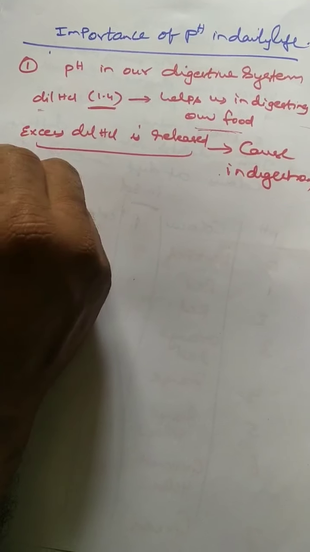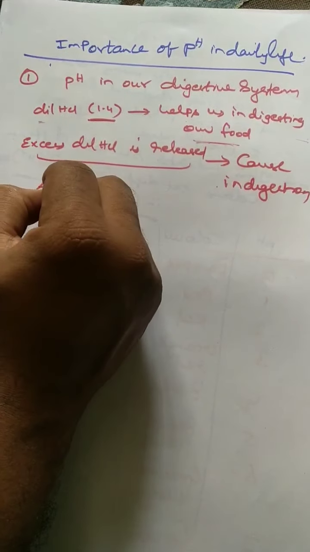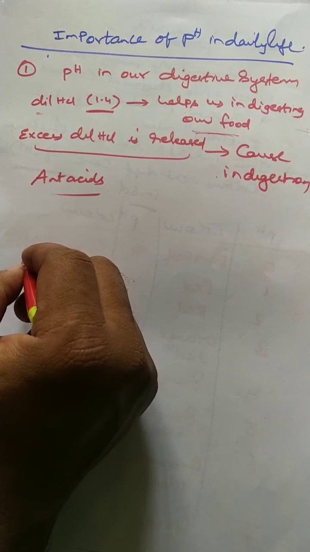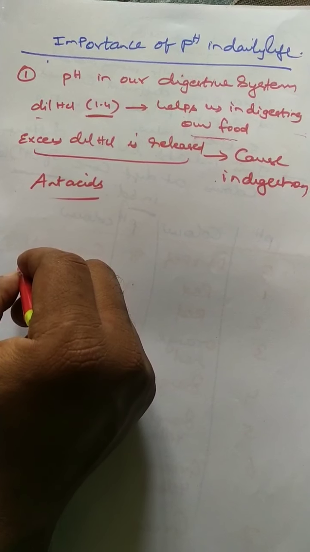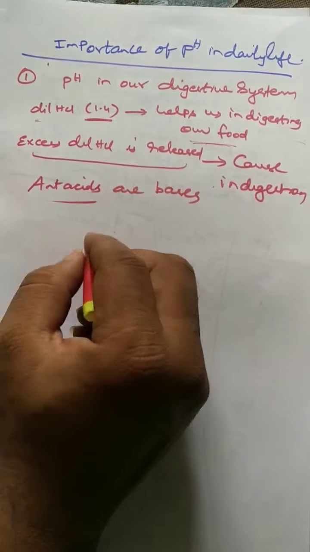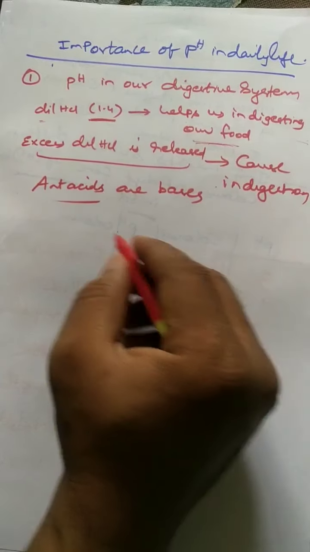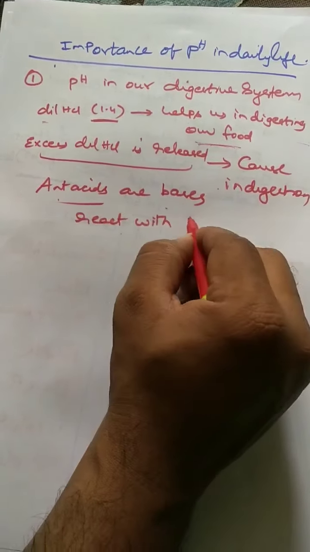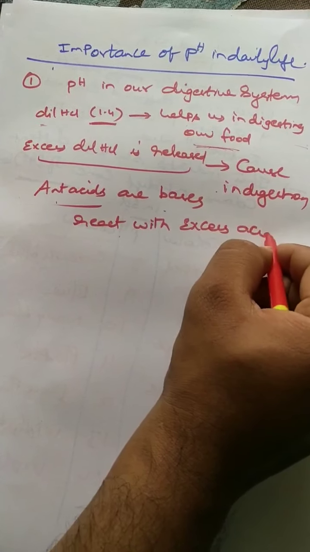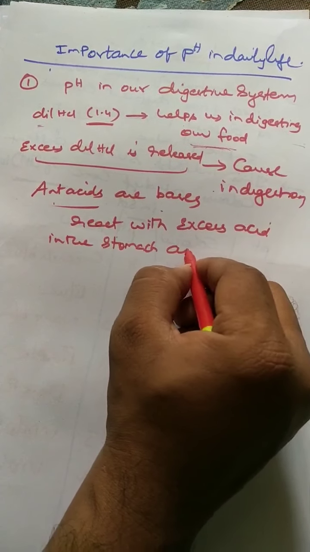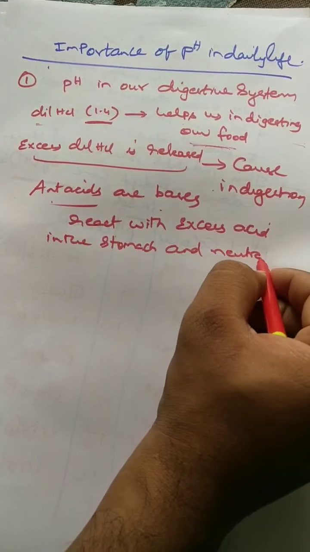So during that time, what do we have to do? We take the help of antacids. So what is an antacid? These substances are basic in nature. Antacids are bases. They react with the excess acid in the stomach and neutralize it. So a neutralization reaction takes place in our stomach.